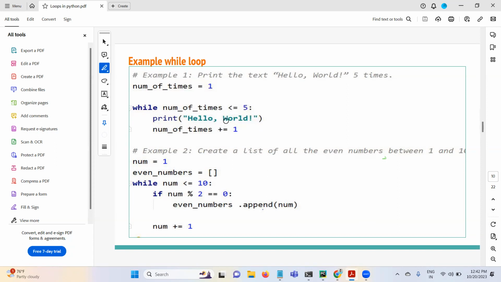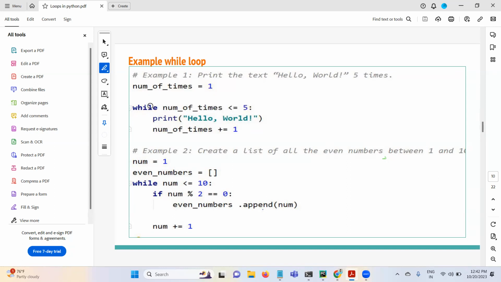Come here. 4 plus 1, 5. 5 less than or equal to 5, true, right? It will come here, execute this print statement, and come here again. Here 5 plus 1, 6. 6 less than or equal to 5. Is it true or false? False, right? When it is false, this while loop will be terminated. Python control won't come here and execute, because at the sixth attempt this condition became false.